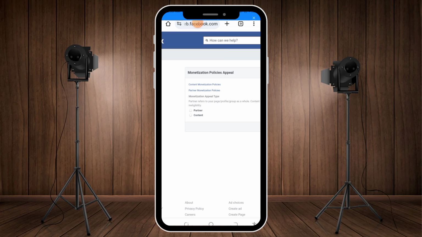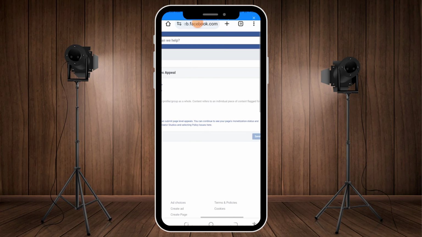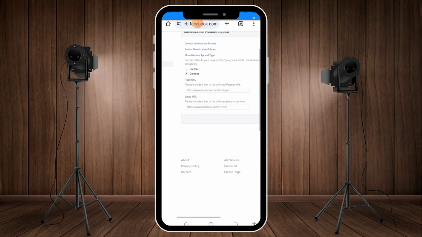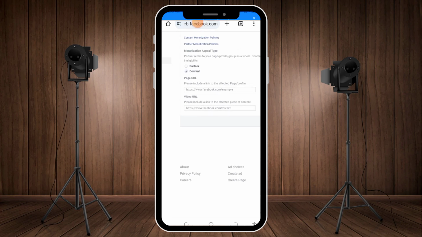Now, when you have this kind of issue that says limited originality of content, how do you appeal it? To be able to apply, if you click on partner, you see it doesn't open. It will not open. But if you click on content monetization policy, you see here it says please include a link to the affected page or profile. What are we going to do? You see here it says provide a video URL. This is where many people miss it, and that is the reason why I want you to pay attention to what I'm about to explain and how I walk through this.